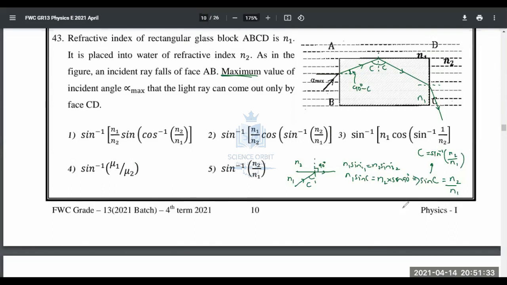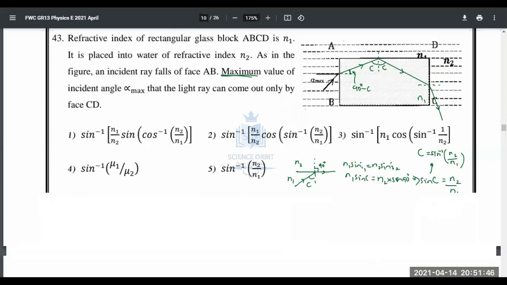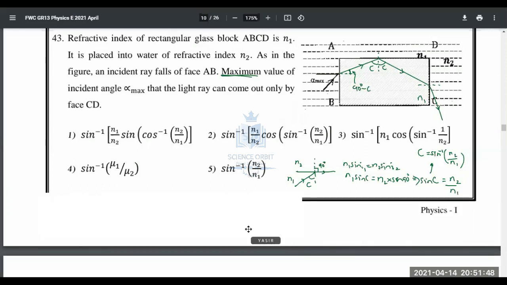Right, so moving on. Now let's consider this portion, the phase AB. There's a refraction happening, a normal refraction, on phase AB.